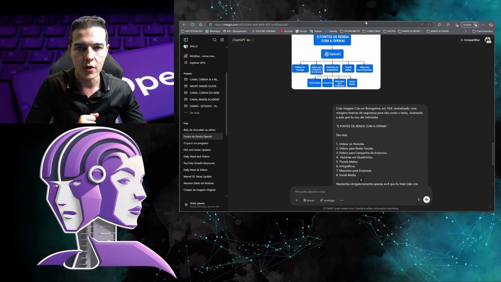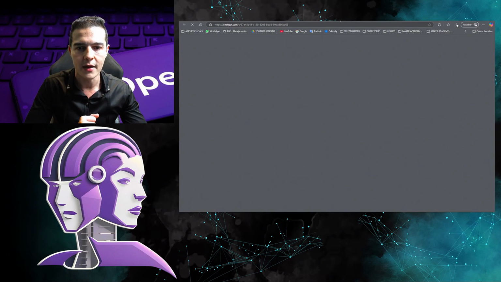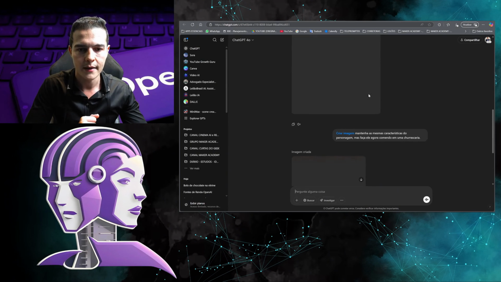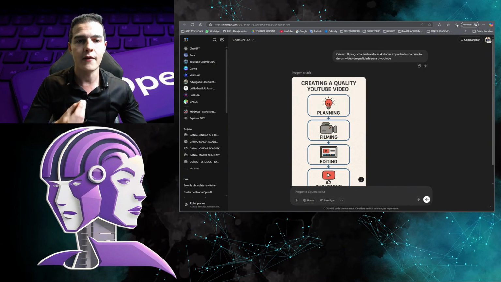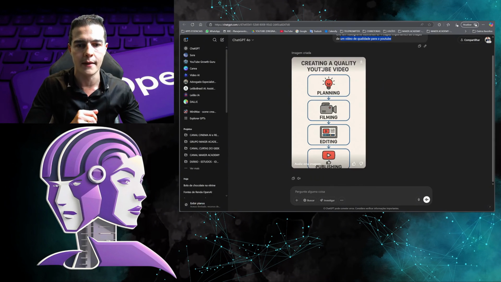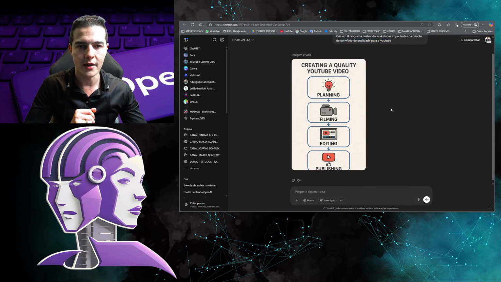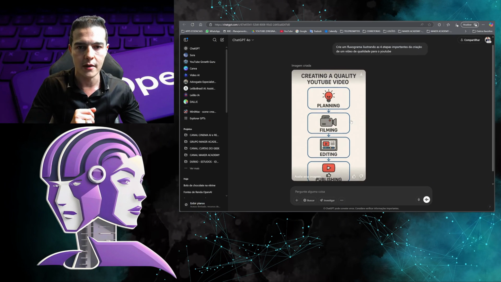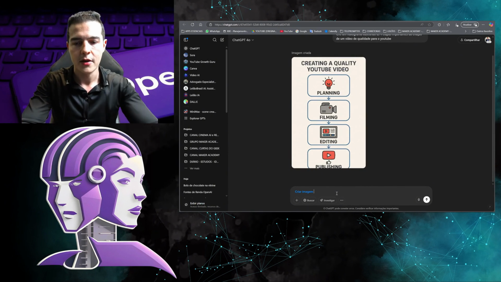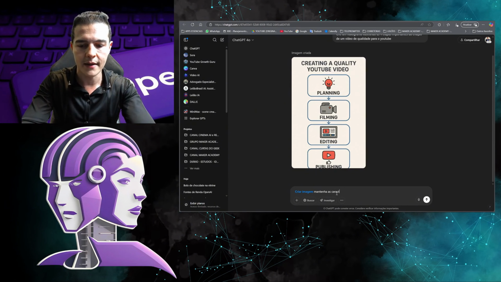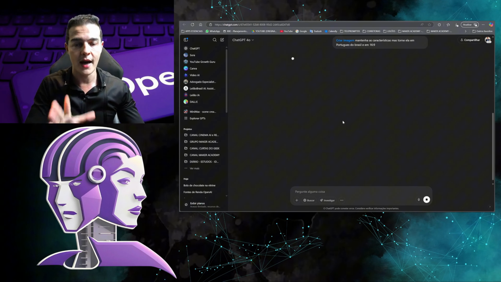Another form of infographic also, which is quite interesting. Let's see here if I can find it. Where is it? I think it's this one. No, where is it? Oh, it's gone. Found it, found it. Look, create a flowchart illustrating the 4 important stages of creating a quality video for YouTube. Then it created it in English. So what can you do? You can change the language. I can come here and say, I take this, look, create image, and then I put it like this. Keep the characteristics, but make it in Brazilian Portuguese and in 16:9, for example. Then I will click here, and it will do it for me.